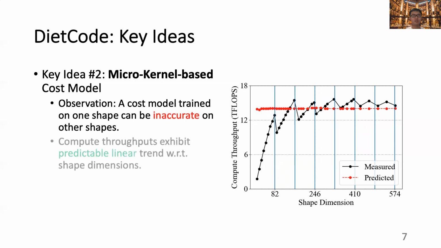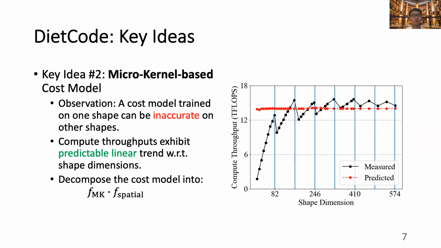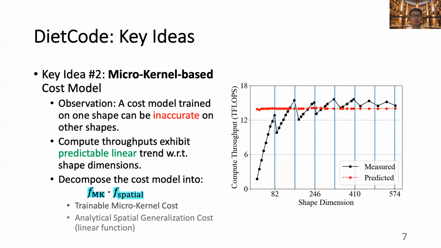We further notice, however, that the compute throughputs exhibit a predictable linear trend with respect to the shape dimensions. This therefore motivates us to build a new cost model that can be decomposed into two components: a trainable microkernel cost that is modeled using XGBoost, and an analytical spatial generalization cost that is modeled using a linear function.